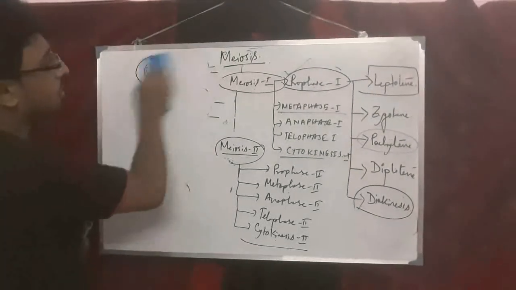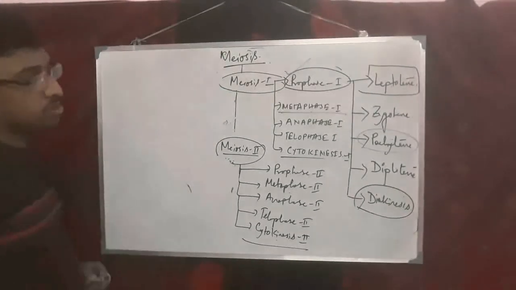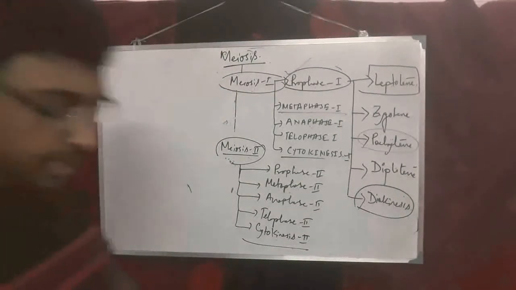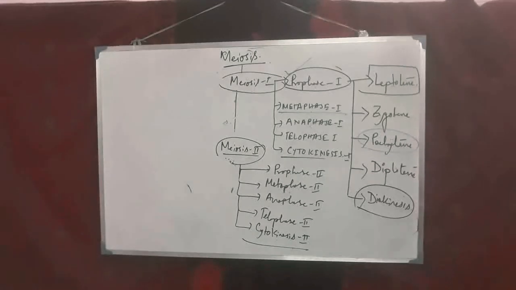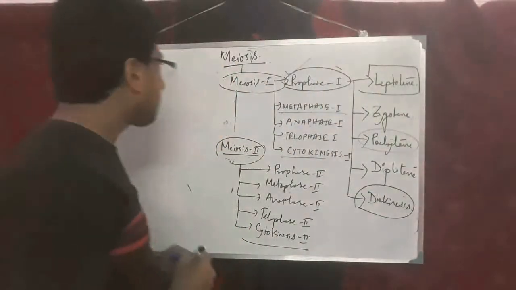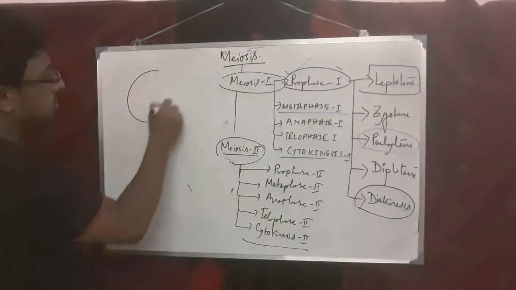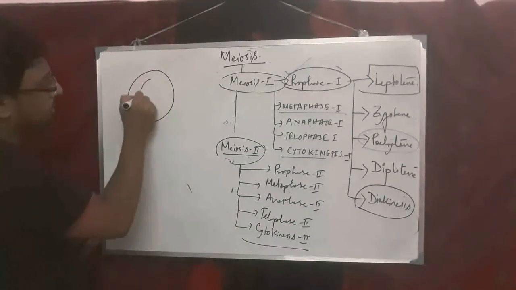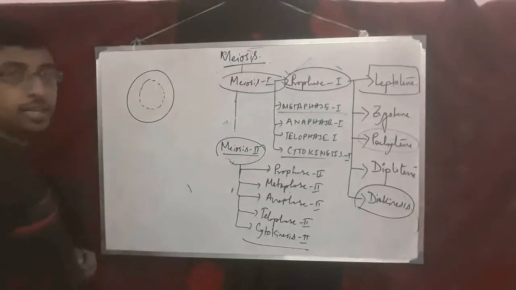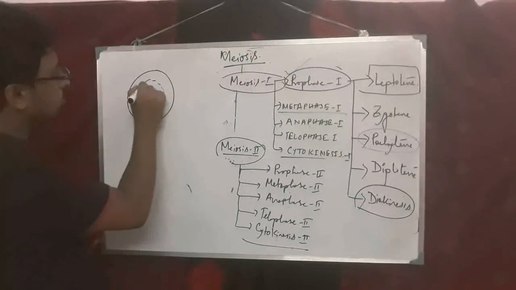Now prophase 2 is easy, just like mitosis. What will occur in the stage of prophase 2? The same changes will occur: within the nucleus, the nuclear membrane disappears, and the chromosomes are uncoiled.